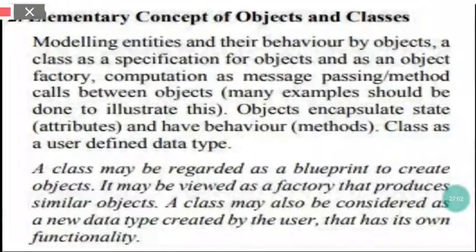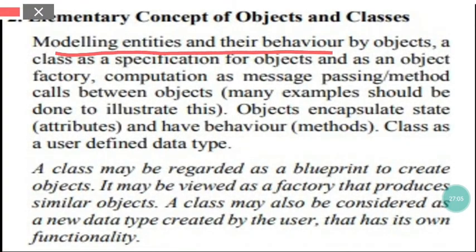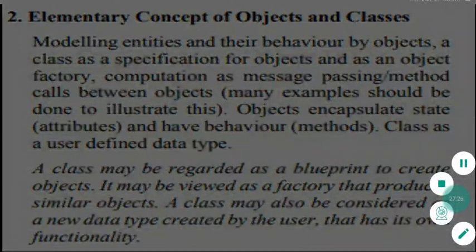So with this we finish this chapter. In this chapter we have completed all these topics: modeling entities and their behavior by objects, class as specification for objects, and class as an object factory. Class is a factory that creates different objects. Then we have also completed message passing today.